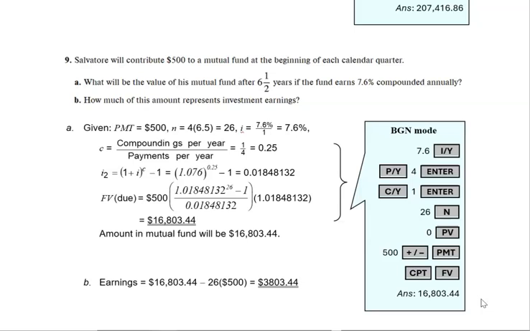So if you calculate that, your 16,803.44 minus your 13,000, which is your 26 times 500, that means that the amount of interest that was earned over the life was $3,803.44.